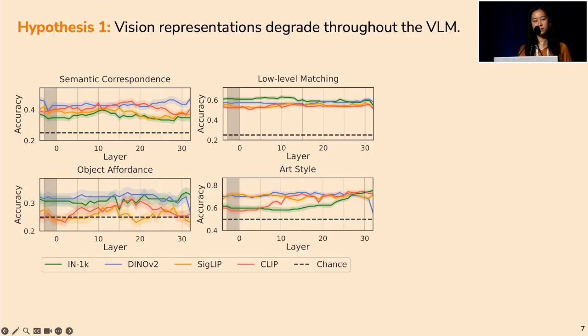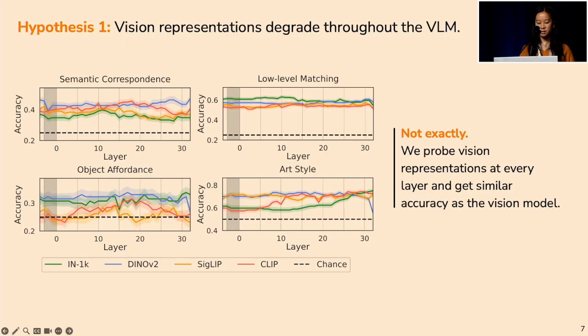So looking at these results as a whole, we don't really see a consistent dropping from vision encoder level performance down to random chance performance, which kind of tells us that the vision representations here are not systematically degrading throughout the VLM. There's a lot of interesting wiggling here that I think we can all hypothesize about and give our best guesses as to why this is the case, but at least for our purposes, we don't see this systematic degrading, so we're going to move on to our second hypothesis.